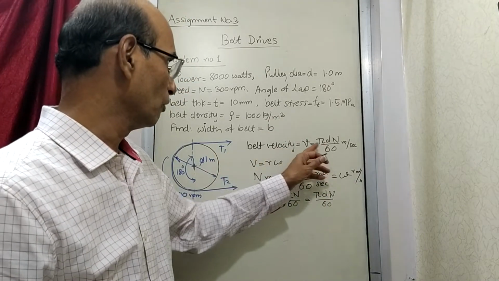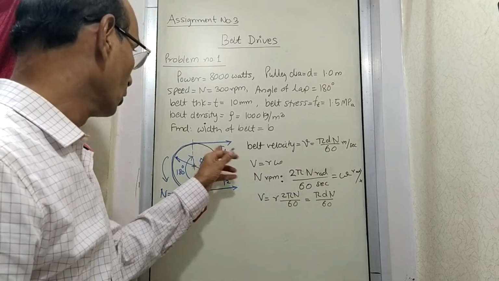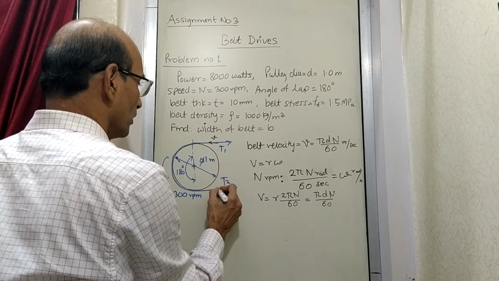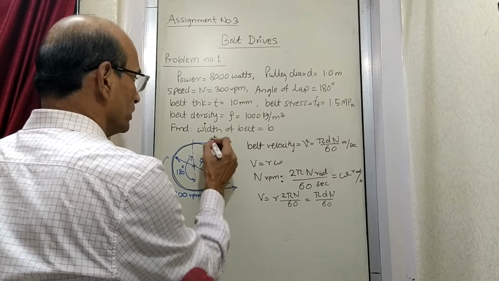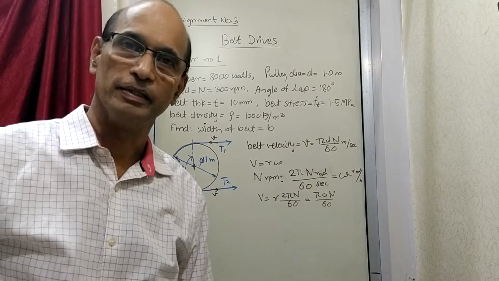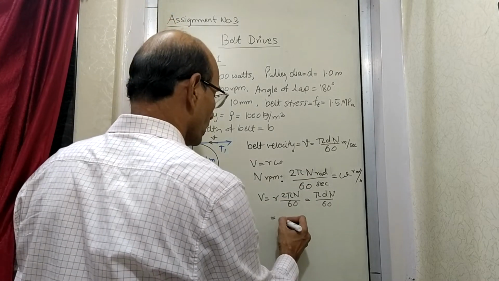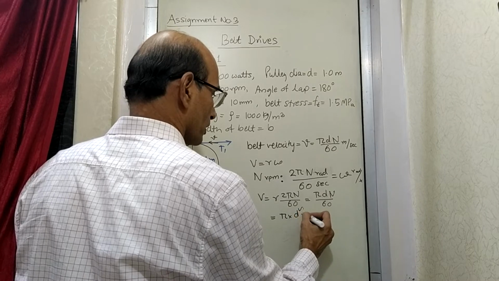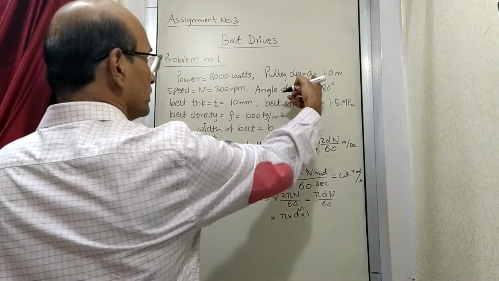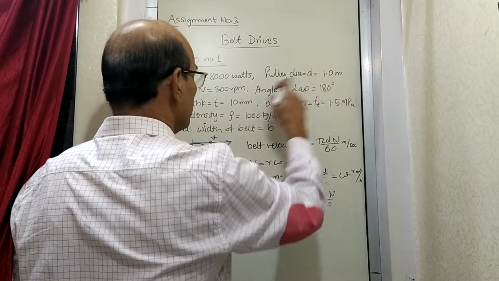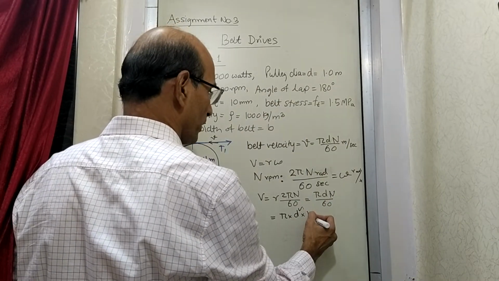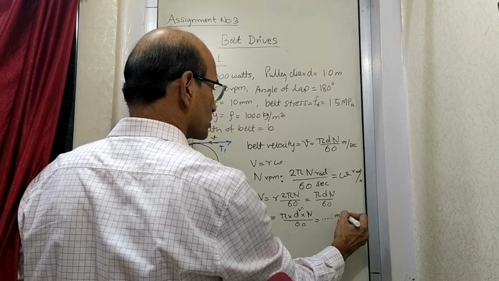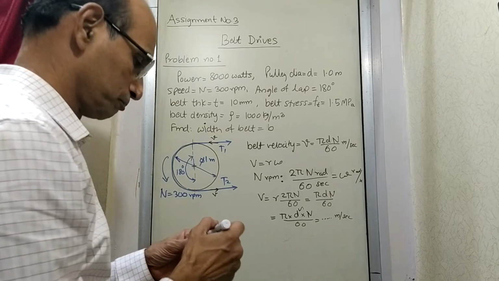With this formula, it is possible for us to find the velocity of the belt. Suppose the belt is moving with velocity v, then you can find that velocity by this formula. In our case, pi is already there, d is given, and n is given. The only thing is you have to see that d is in meters and n is in RPM, divided by 60. So this will give you the answer for the belt speed.